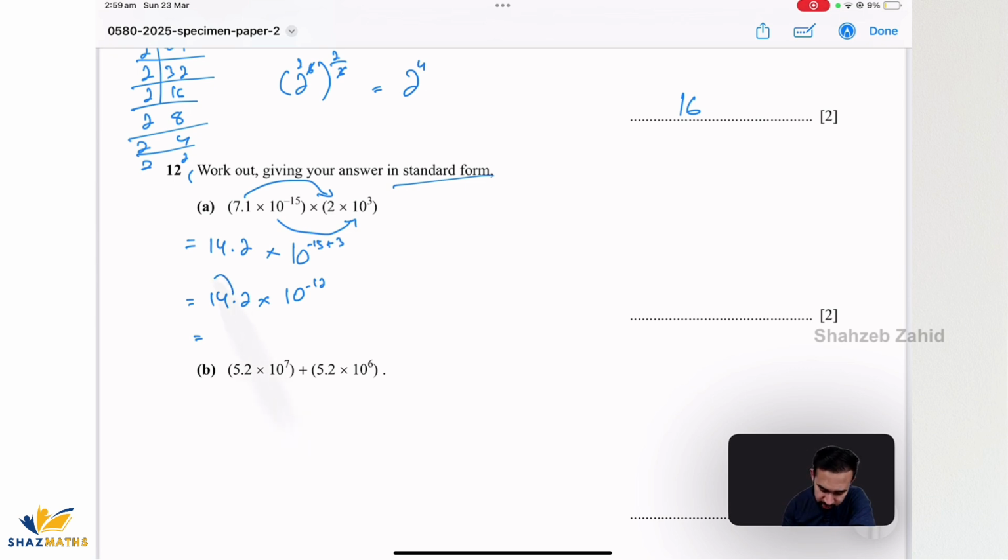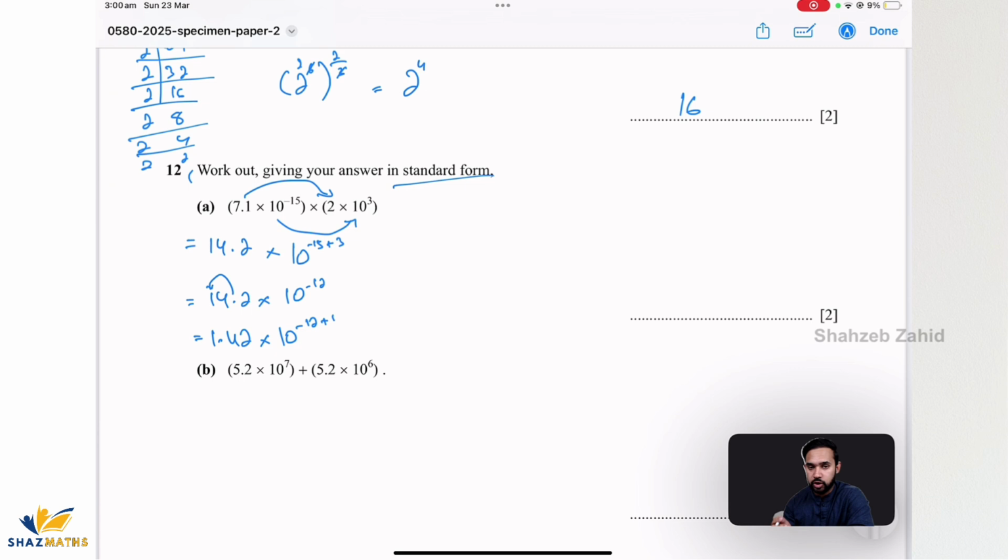So I'll move this decimal one place towards left, and remember, whenever you are moving the decimal towards left, you have to add that much power in the power of 10, right? So I'm moving one place towards left, so this becomes 1.42 times 10 to the power negative 12, and I've moved one place, so I'm going to add 1.